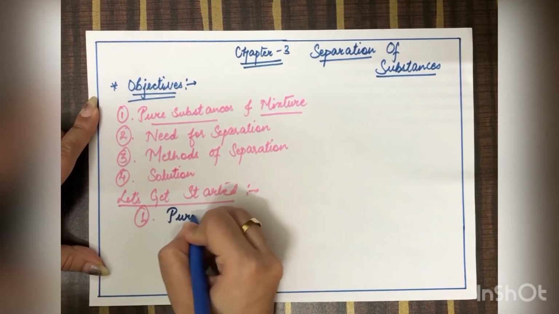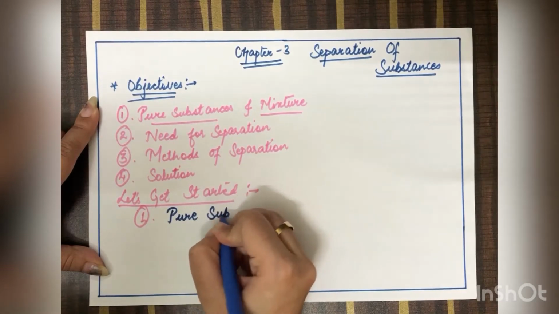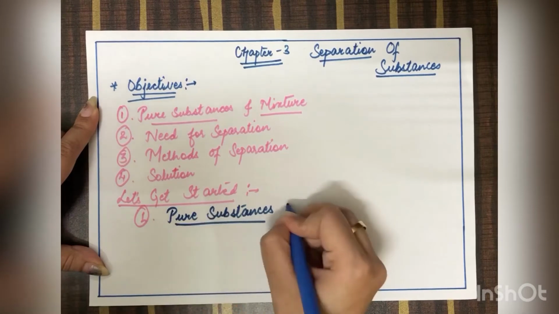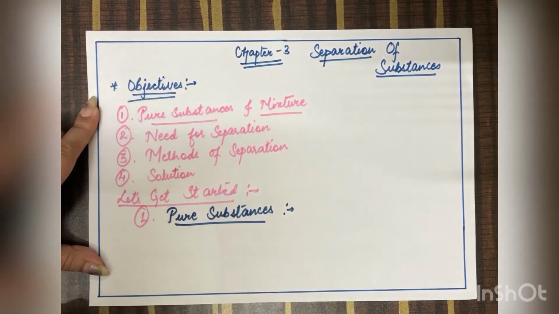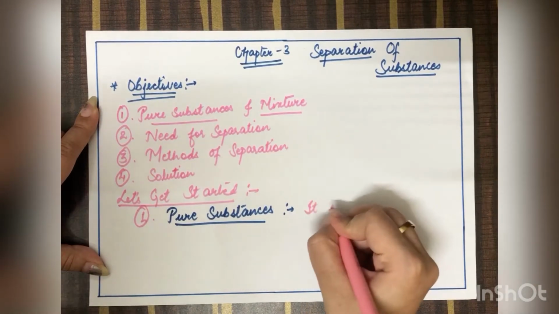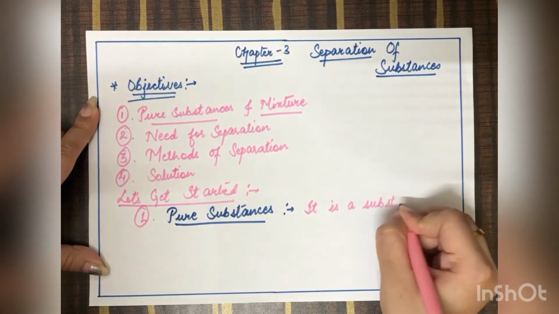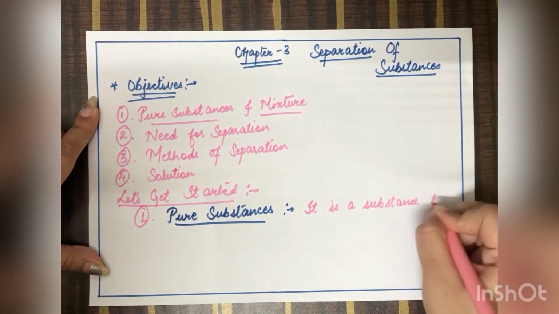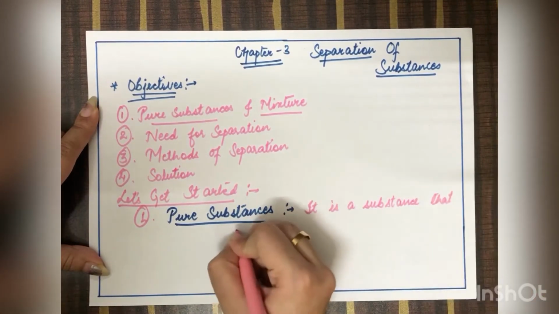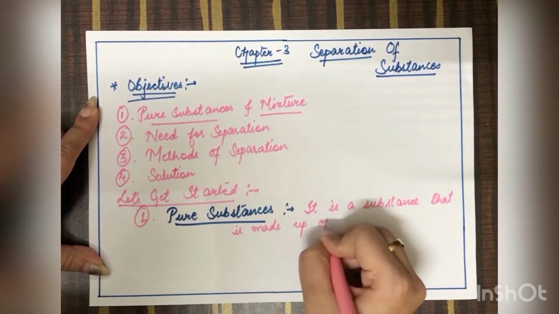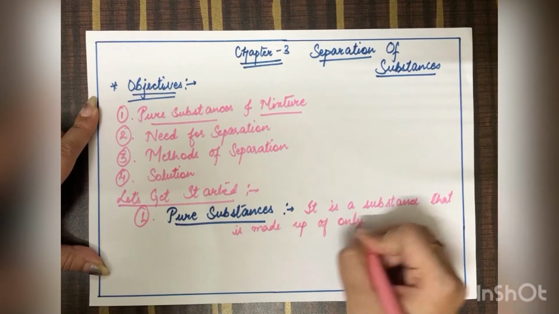So let us understand what are pure substances. Now, if I talk about pure substances, it is a substance that is made up of only one kind.